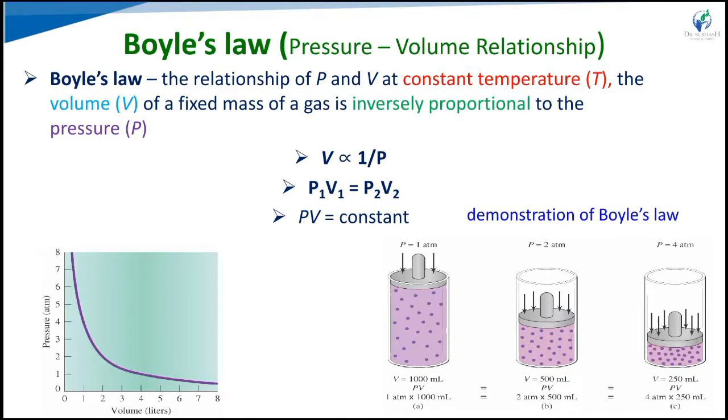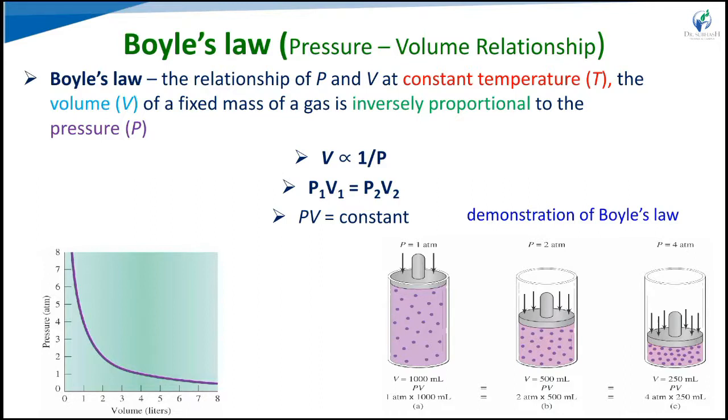In the demonstration, at 1 atmosphere, normal atmospheric pressure, the volume is 1000 ml. Now if we increase the pressure from 1 to 2 atmospheres, the volume reduces to half, so it is 500 ml.